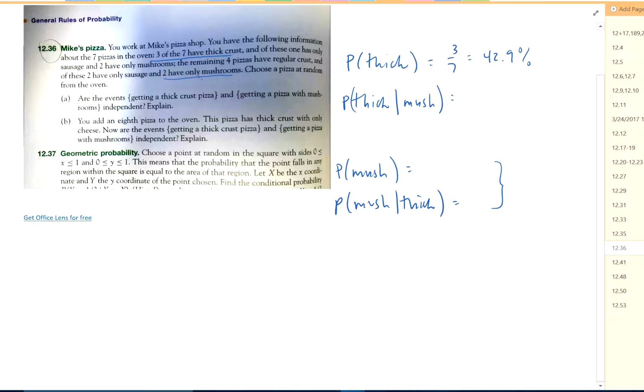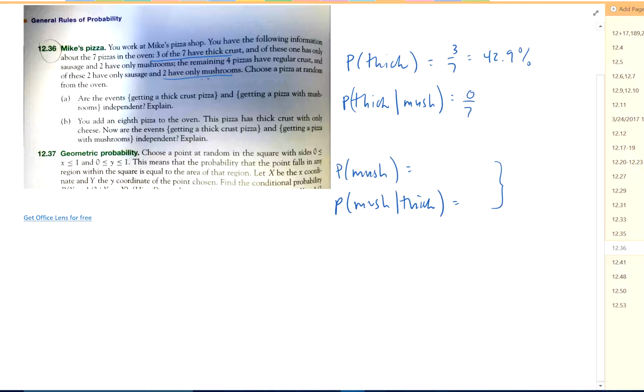And so no. If I know it has mushroom, the probability it has thick crust is 0. You see, I'm just reading this over here, making sure I read it right. Okay, so we got 3 of the 7 have thick crust, and of these, 1 has sausage and 2 have mushroom, and the remaining 4 pizzas have regular crust, and of these 2 have sausage and 2 have mushroom.